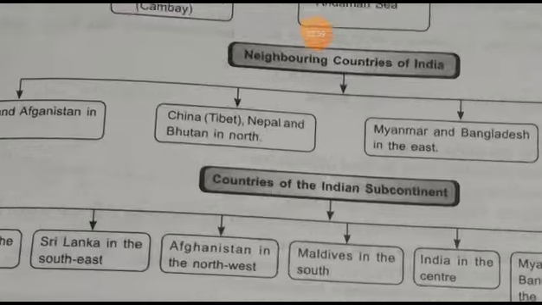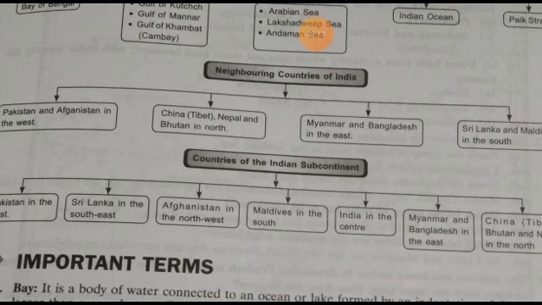Then come to the neighboring countries of India. Which are the neighboring countries of India? Pakistan and Afghanistan in the west. Pakistan and Afghanistan from where? From the west. Then China, Nepal, and Bhutan are in the north.